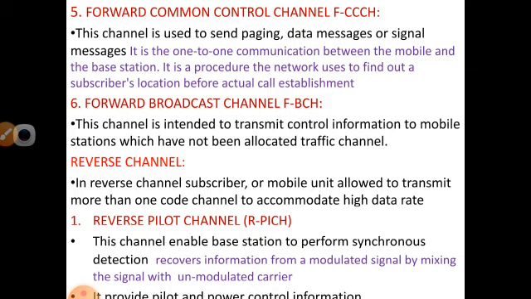Next we are going for the reverse channel. In this reverse channel, a subscriber or mobile unit is allocated to transmit more than one code channel at high data rate. So this is a vice versa operation of the forward channel. First we are going for the reverse pilot channel. This channel will enable the base station to perform synchronous detection.